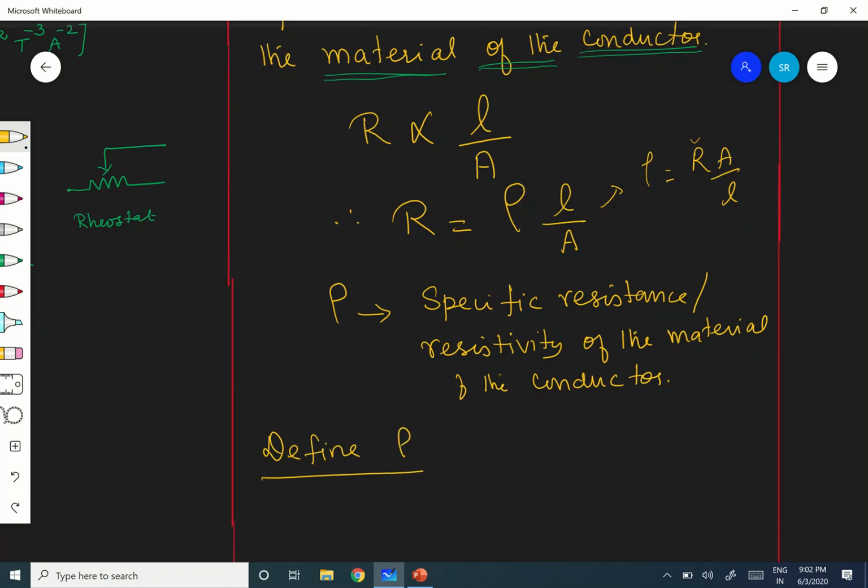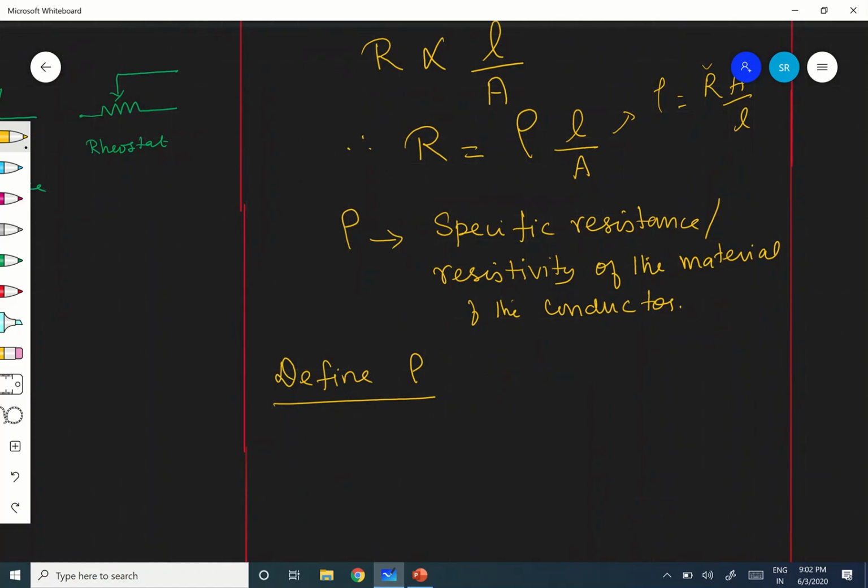Rho, specific resistance. Okay, rho means specific resistance. Now, when L is equal to 1 meter and A is equal to 1 meter squared, what is rho equal to? R. Correct? Why? Because R is equal to rho into L by A. Therefore, when L is equal to 1 meter and A is equal to 1 meter squared, then what is that?